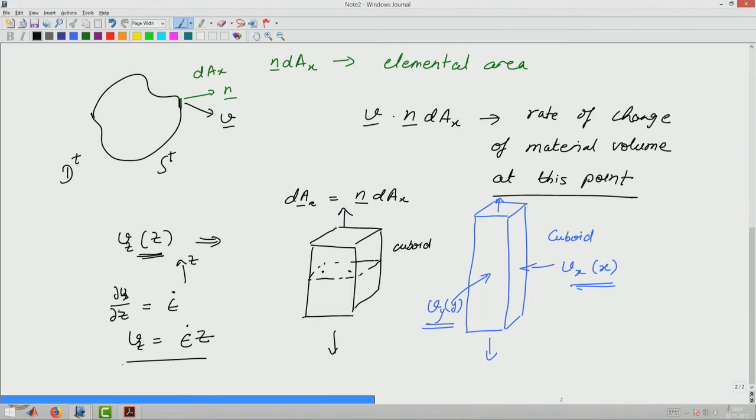Immediately, given that the flows are identical in the other 2 directions, we can say that del V x by del x will be the same as del V y by del y, because the flow is identical in the 2 directions, and similarly V x and V y will also vary similarly.